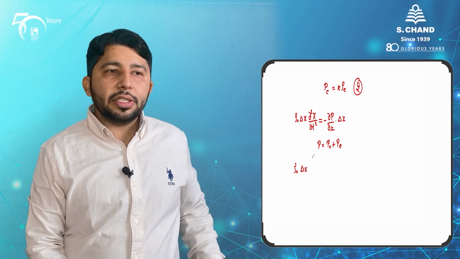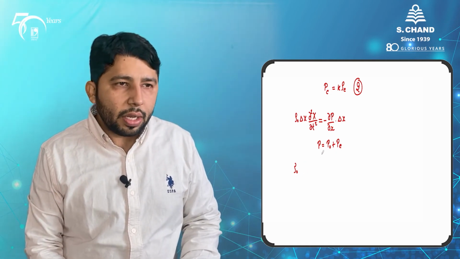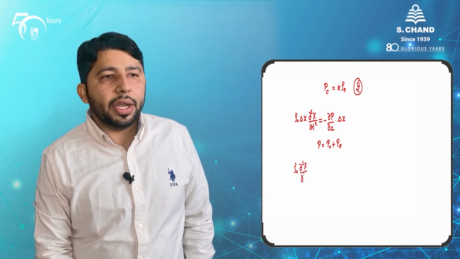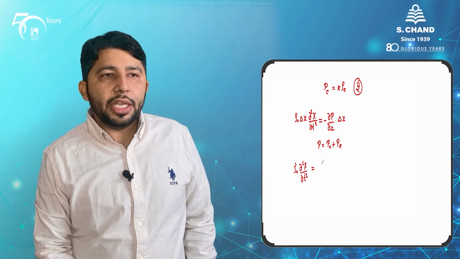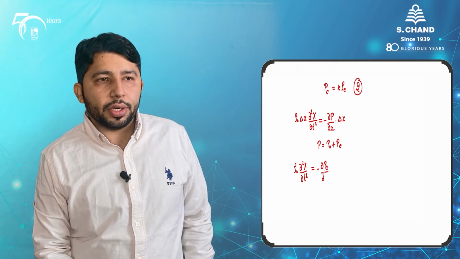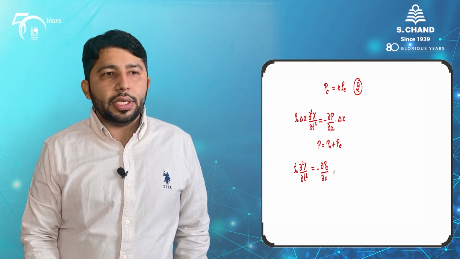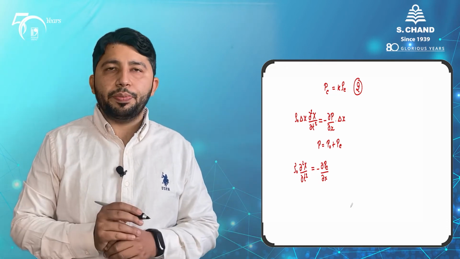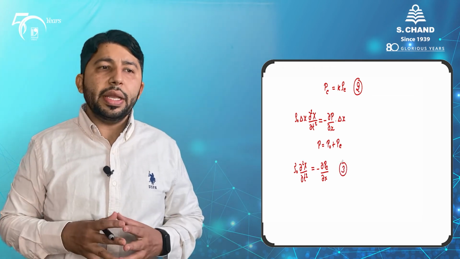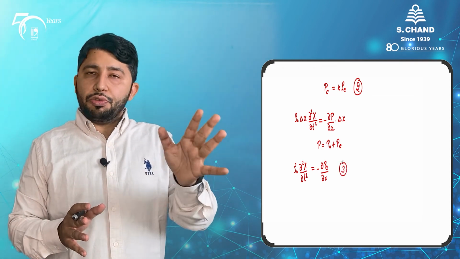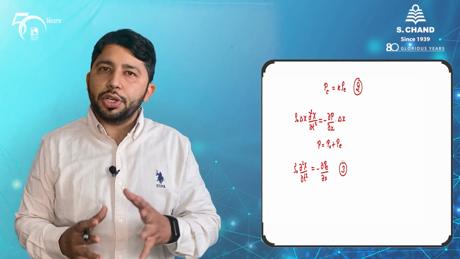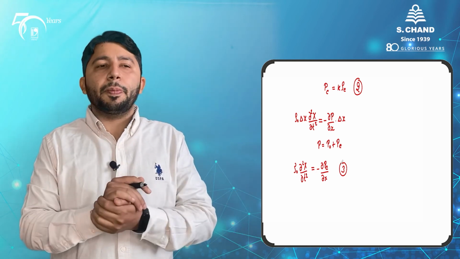This delta x can be cancelled at both sides, and rho naught del square chi by del t square is equal to negative of del PE, which is the change in pressure, by del x. Yes, so this is the equation. Now this is our third equation, in which we know that there is one force quantity, and that force quantity is because of the change in pressure in the air in the medium.